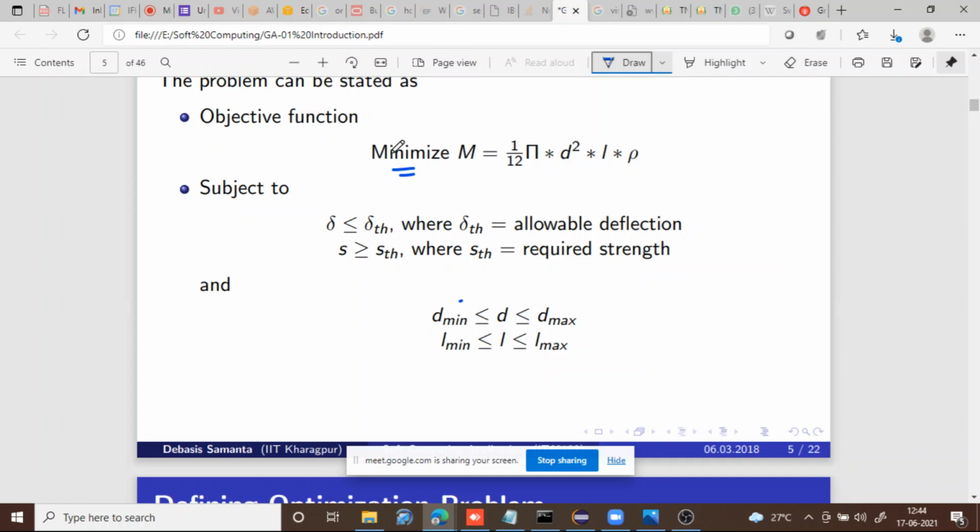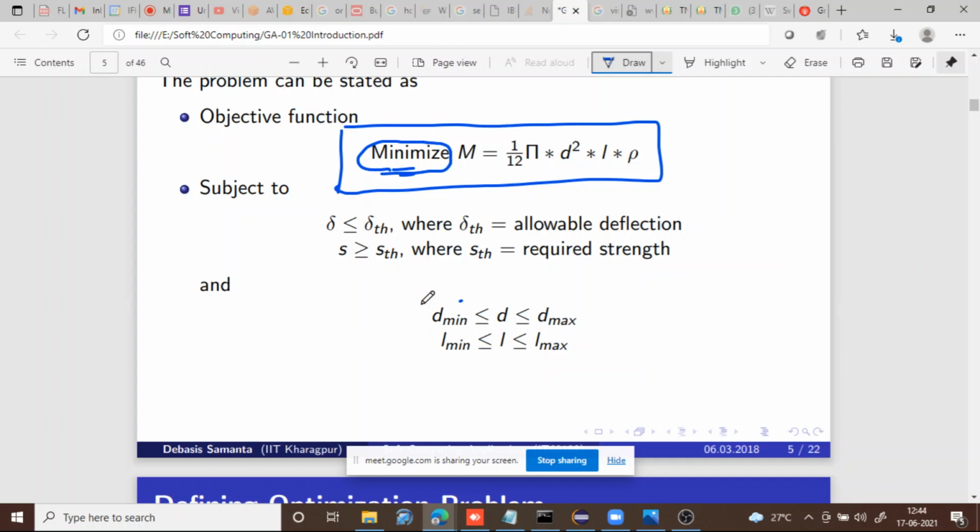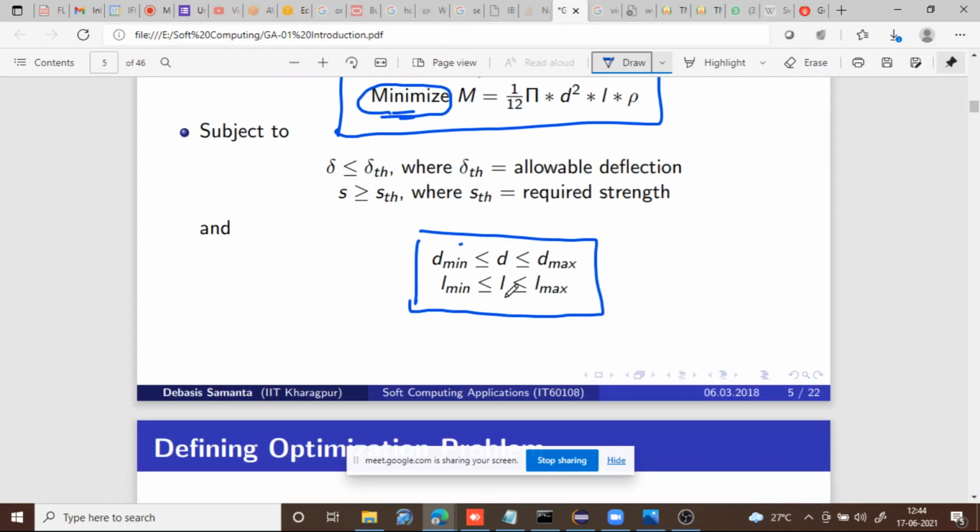What it says, in the sense, is that for any optimization problem there will be a function, and that function should be either minimized or maximized. Apart from this function, it will also have some set of constraints. These constraints also will be represented through some functions. Here our objective is to minimize this function. In some other problem, your objective may be to maximize, and it will also include some set of constraints. So this is the general overview of any optimization problem.